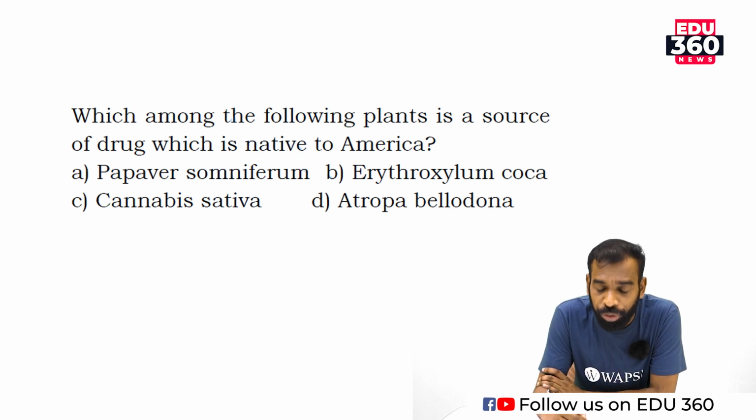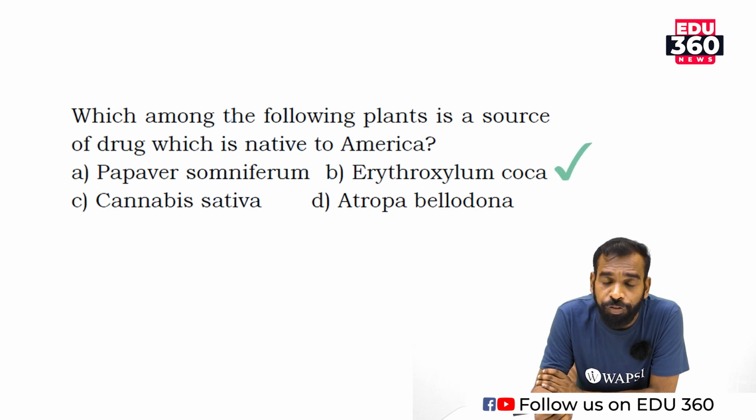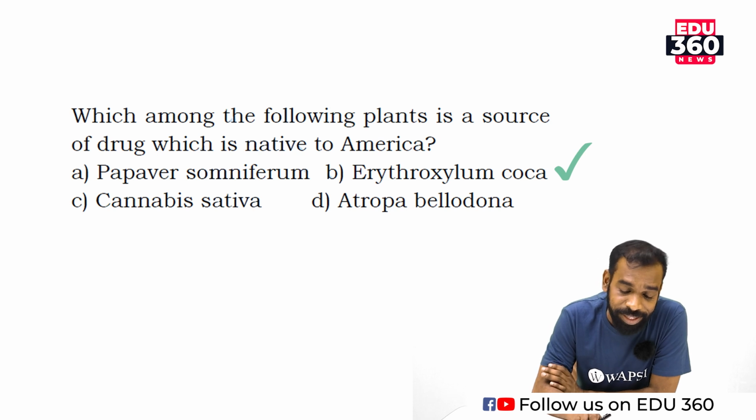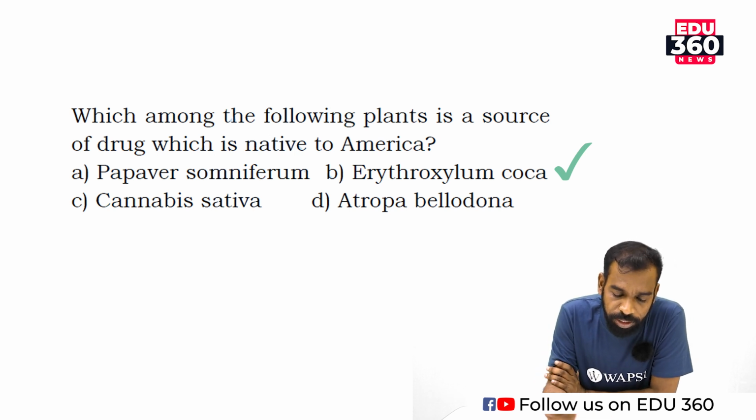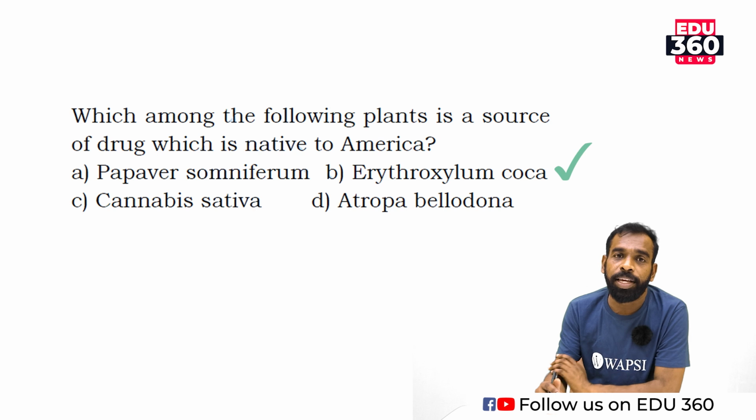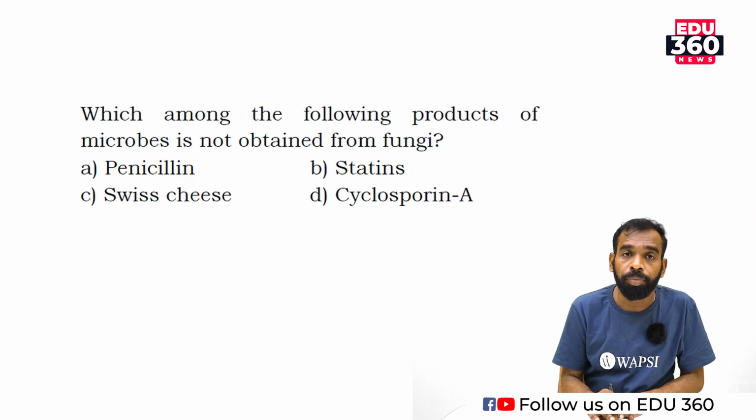Option D, both A and B. Which one is the correct answer? Option B, Erythroxylum coca, the source of cocaine, is native to South America. It's clearly given in the NCERT textbook.